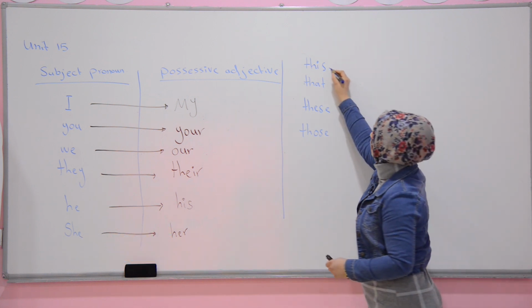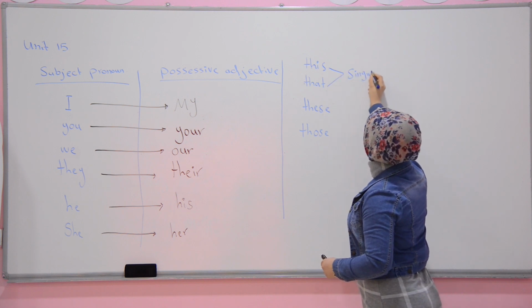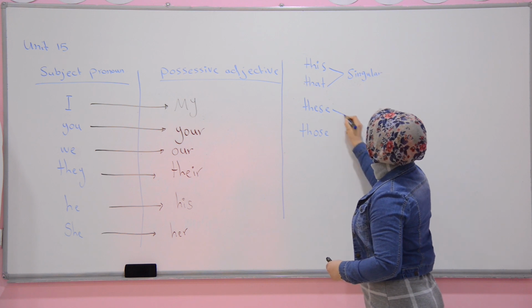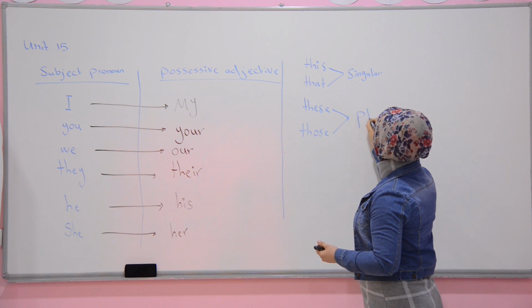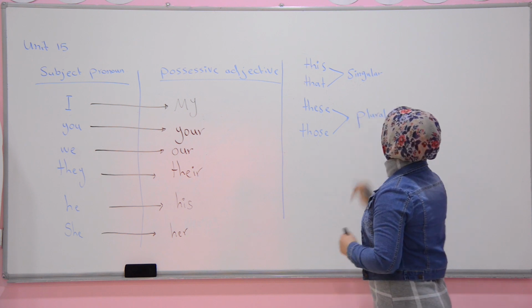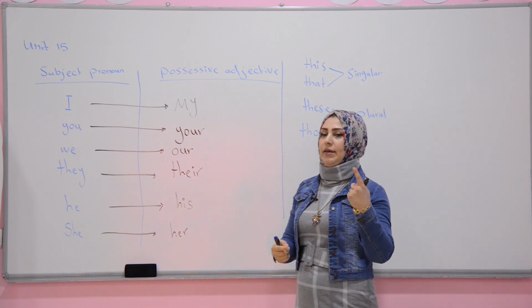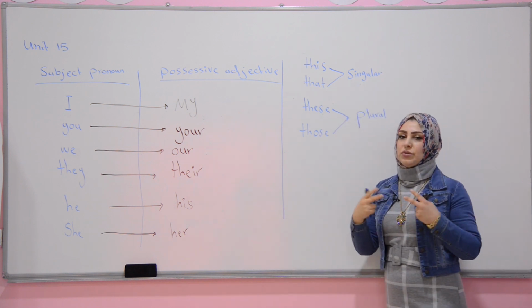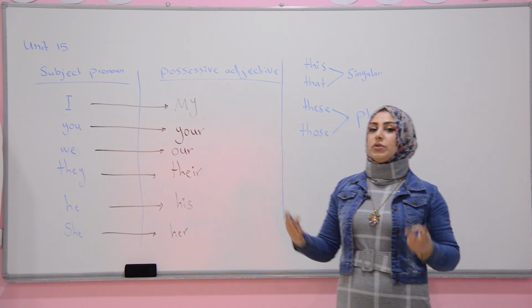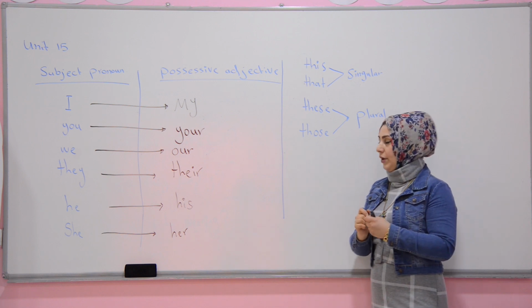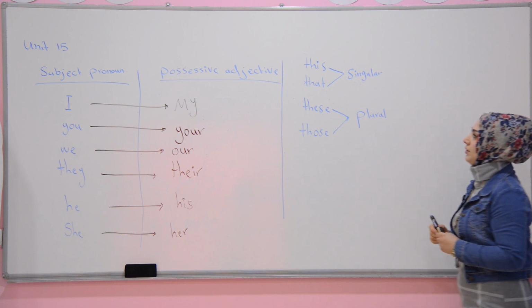This and that are for singular. And these and those are for plural. Singular means one person or one thing. Plural means more than one person: two persons, three persons, or two things, three things.